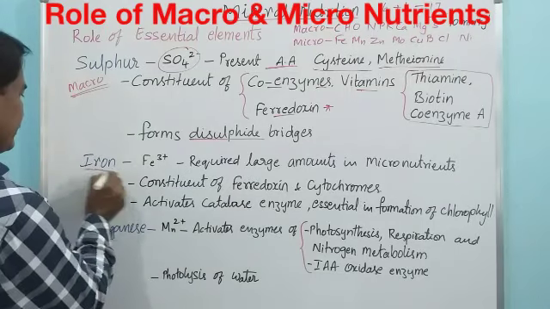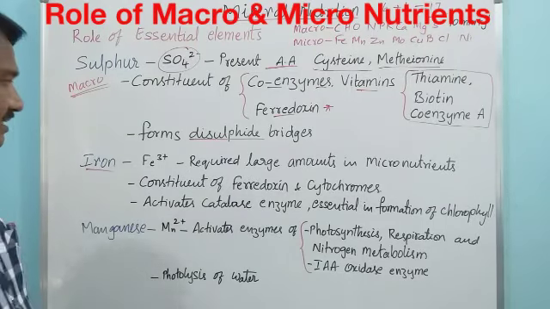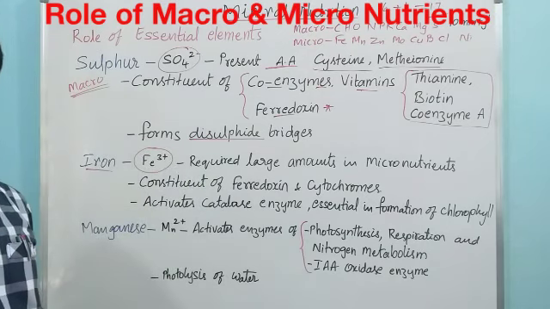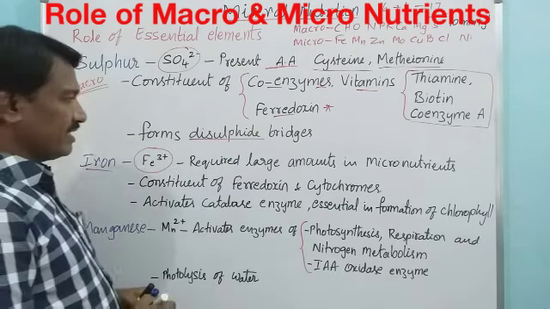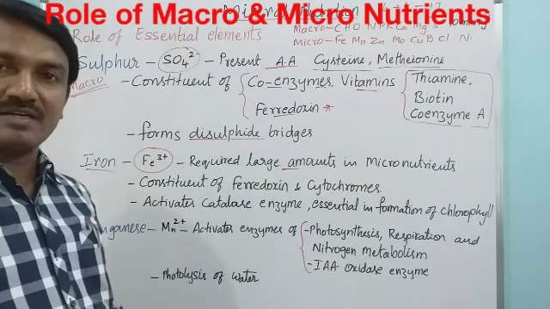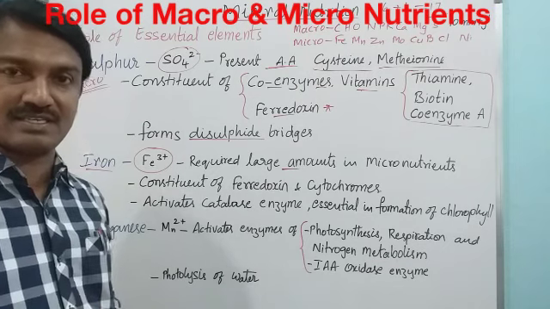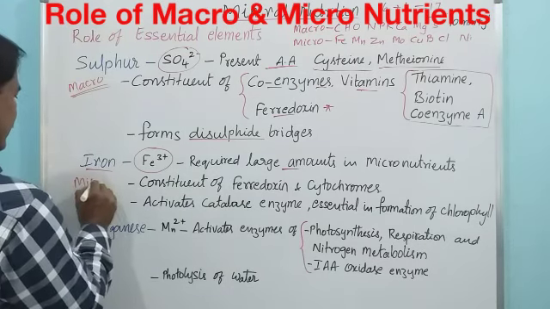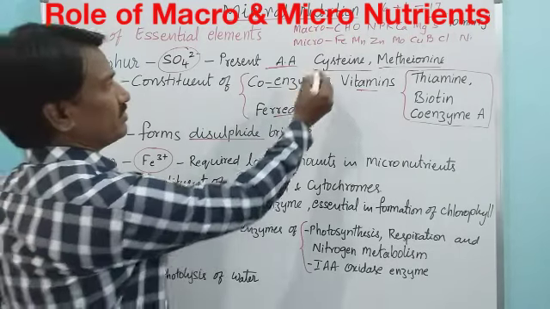Again, another one is iron. The available form of iron to plants is Fe3+. It is required in large amounts as compared to other micronutrients, because iron is a micronutrient.